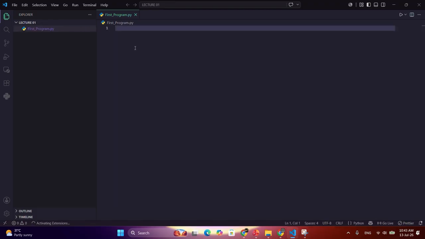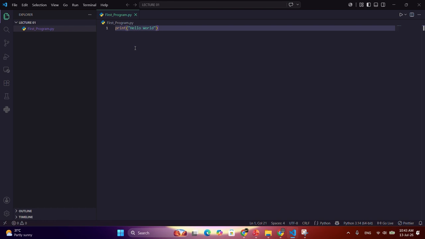So for a simple hello world program, what you need to write is print, then an opening round bracket. You need to press here. The AI is already showing me what to do, but I will do it myself. Or you can press tab over here also, and what the AI is showing will be written. Or the second option is you can write it yourself by pressing shift for double quotes, write hello world. Okay, then double quotes again, and you have written it.